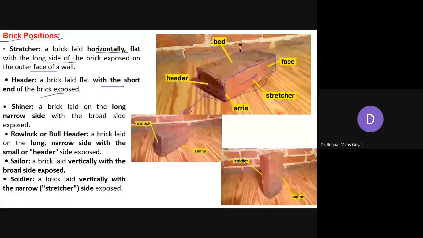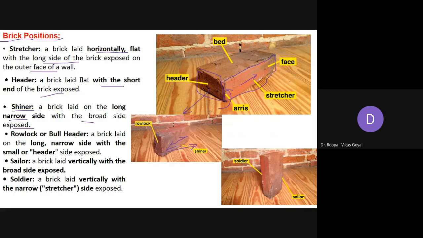Now the next term. Normally, as I told you, this is a square part, but sometimes it may not be there. So in that case, you are just rotating it like this. Now the next one is the shiner, a brick laid on the long narrow side with the broad side exposed. So here you can see this. If you are keeping it along the narrow side and the long side is exposed, then in this position it is called a shiner.